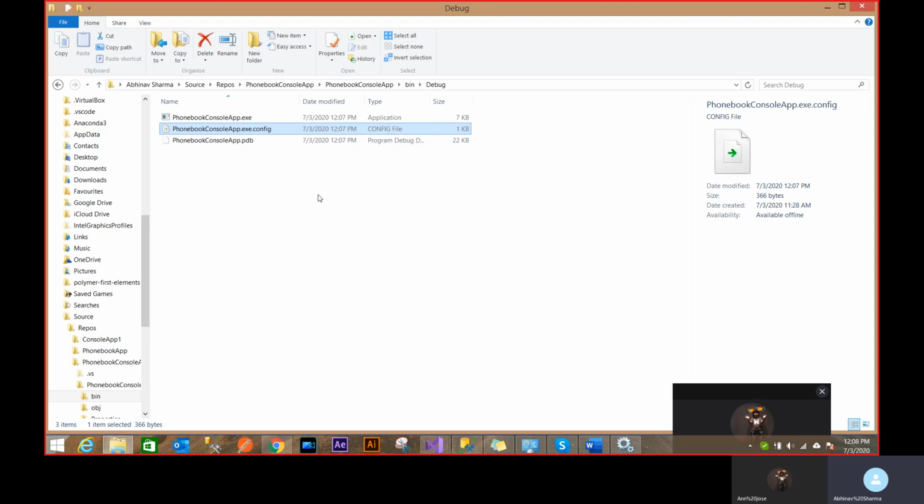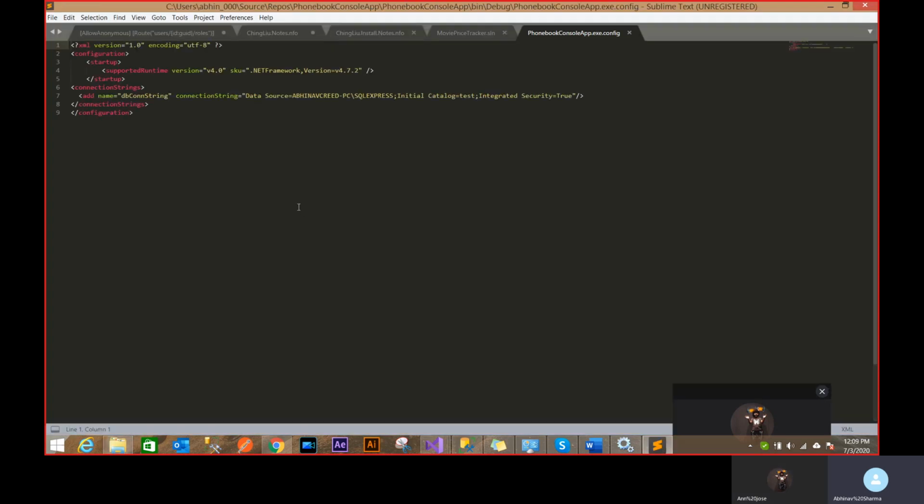So that's a very powerful way of using an application. That's generally how people prefer it. So the connection string is there. I can change it to maybe my piece, I'm using SQL Server Express something. If I change this, then this exe is going to use this config now.